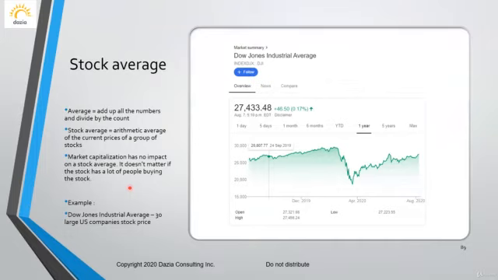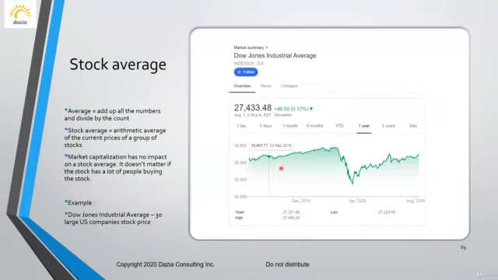So it doesn't matter in the stock average if the stock has a lot of people buying it or not. For example, the Dow Jones Industrial Average, DJIA, covers the 30 largest US companies. It includes McDonald's, Boeing, Microsoft, those large companies. Whatever their stock prices are, they add them up and get this figure here, which may go up and down based on the market.